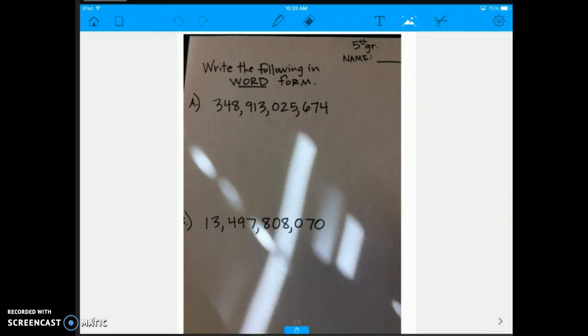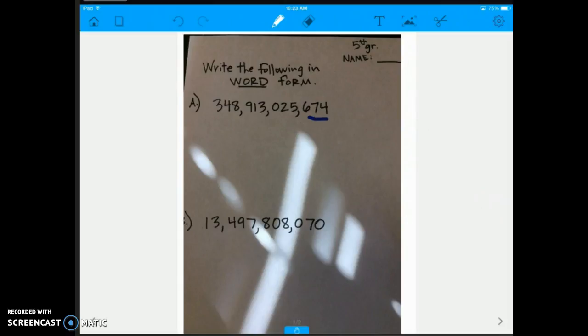Right, you guys. We are going to practice today together. So, let's start out by writing the following in word form. Hopefully you already tried this. And what you want to notice right away, just like in class, is how many papers would we have down for this one? What's the highest place value?